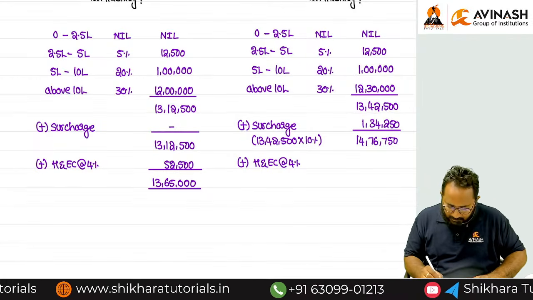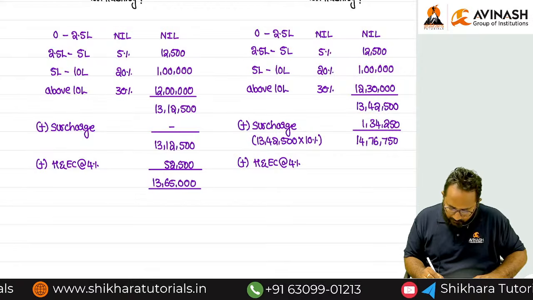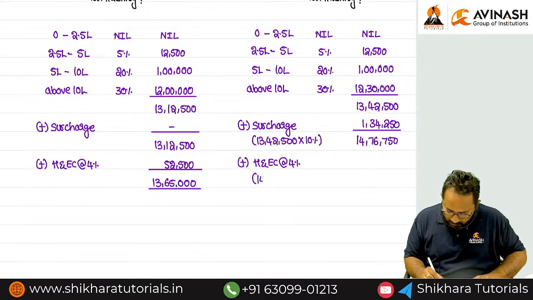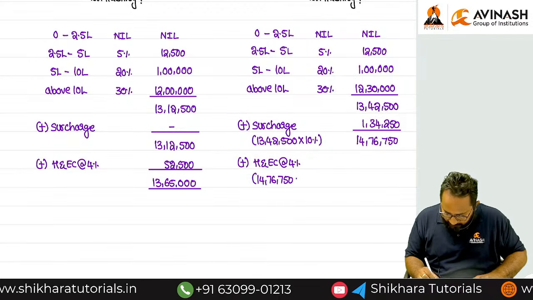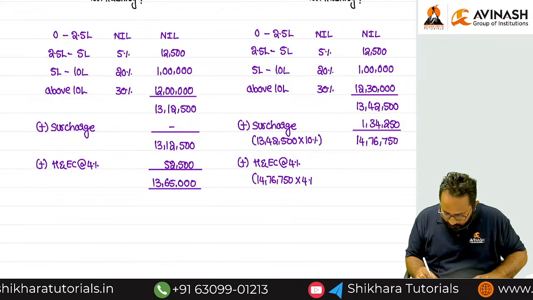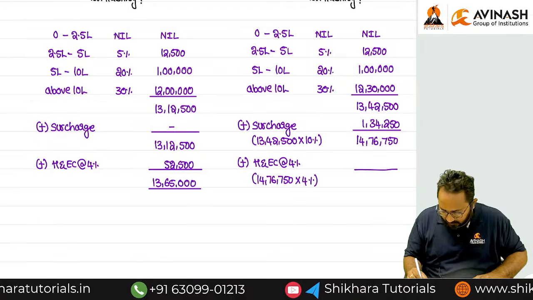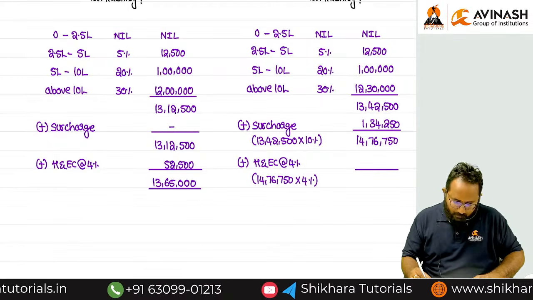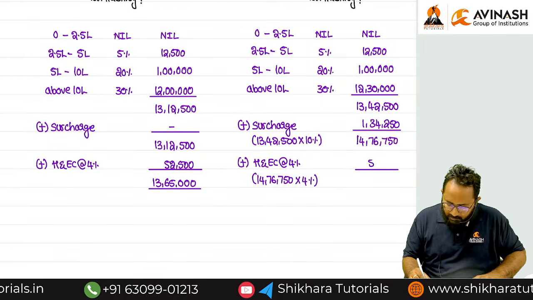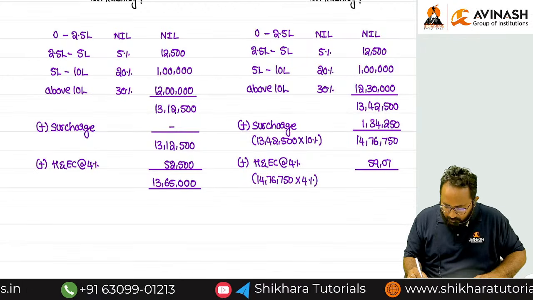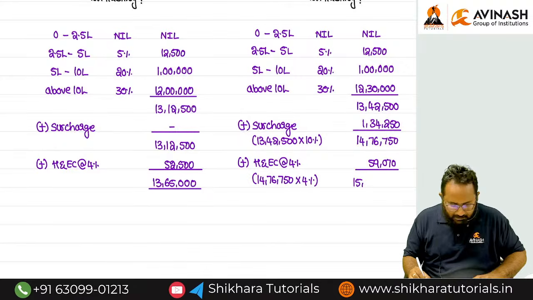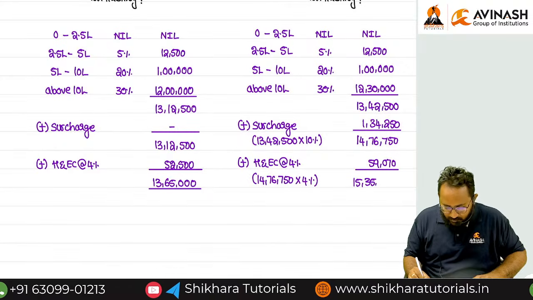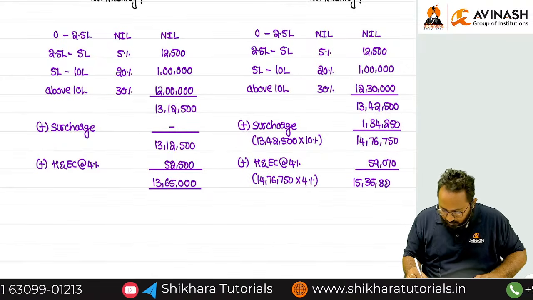But health and education cess, you have to understand, is on the combined amount of income tax plus surcharge, on which we have to collect 4%. How much will it be? 59,070. So the total is 15 lakh 35,820.